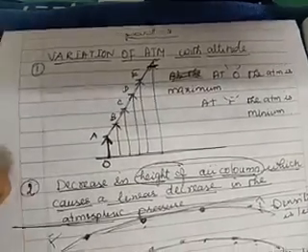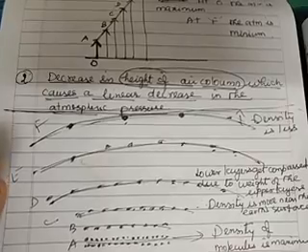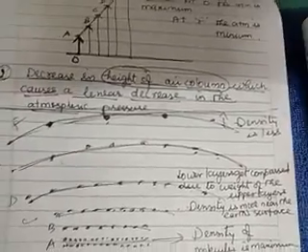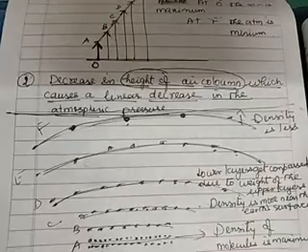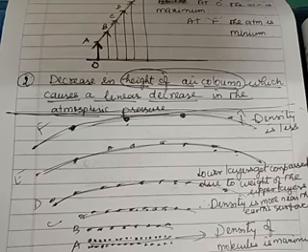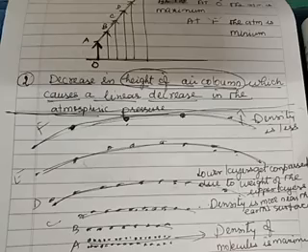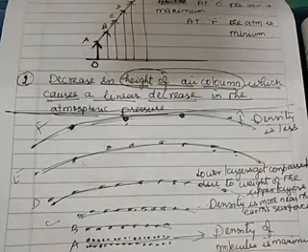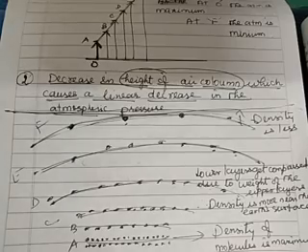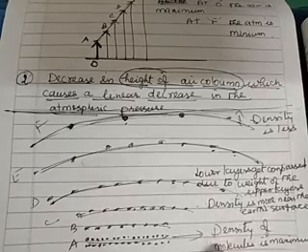Okay. Now you see the next diagram. One more imaginative diagram I am having here. For everything I advise you to create a diagrammatic representation for any concept, which will help you understand very easily. So here I have created one more diagrammatic representation. Now it has come to the second point. All of you can see page 99, second point in that pink box. Decrease in density of air which causes a non-linear decrease in atmospheric pressure. First we learnt about height of air column, which is a linear decrease. Now here it is the decrease in density of air. Of course, the density of air also keeps on decreasing as altitude increases, but it decreases in a non-linear manner.